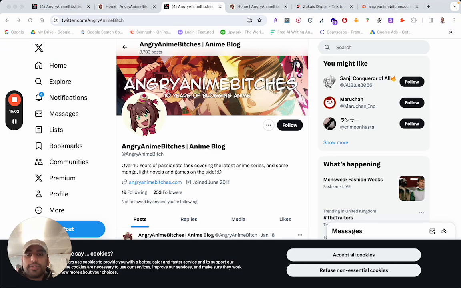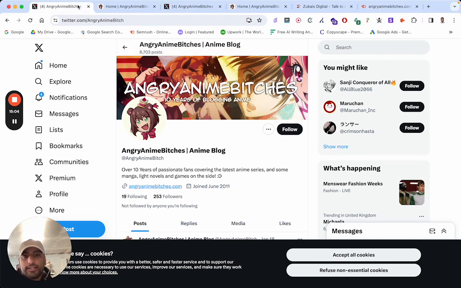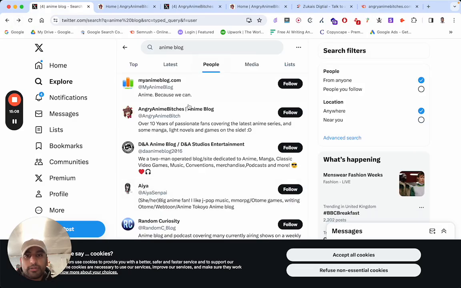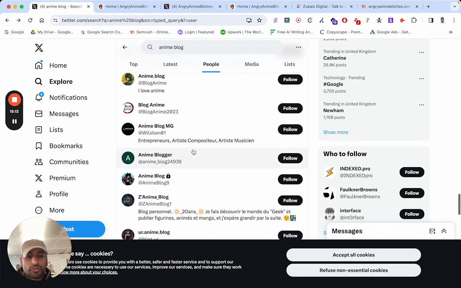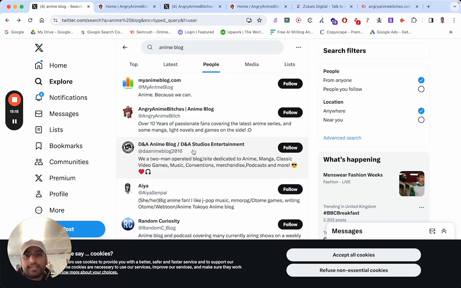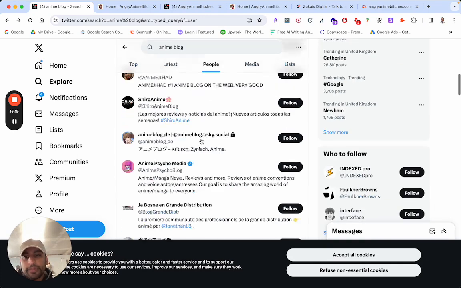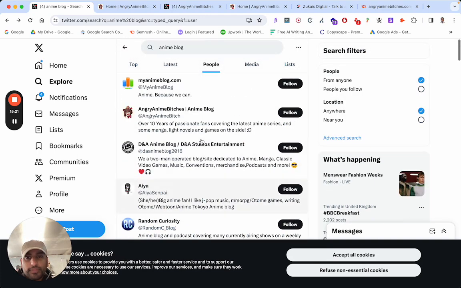And what you're going to do is basically exhaust this list. So I've typed in anime blog. So anime blog, go to people and basically check out everything, and you're going to exhaust all of this. Put this into that spreadsheet, put all that information in there. After you've got all this done, then you can find the emails and stuff, the ones that you want to contact, and again, prioritize by domain authority and traffic.